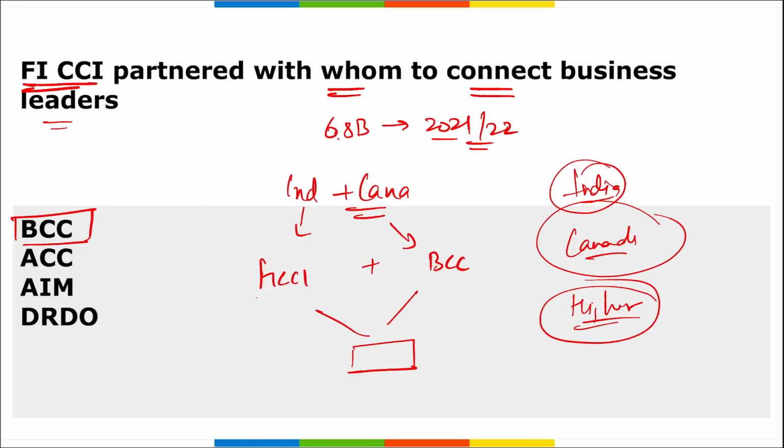If we talk about FICCI, it is one of the largest and apex business organizations in India. It was established in 1927. Subrakant Pandaji is the current president and Sailesh K. Pathak is the secretary general here, and the headquarters is in New Delhi. If we talk about BCC, it was established in 1976 and the headquarters is in Ottawa, Ontario, Canada.